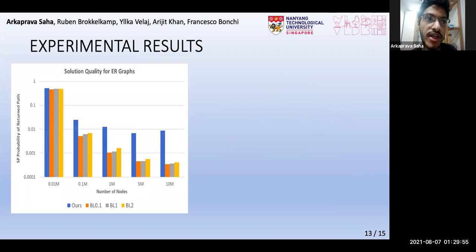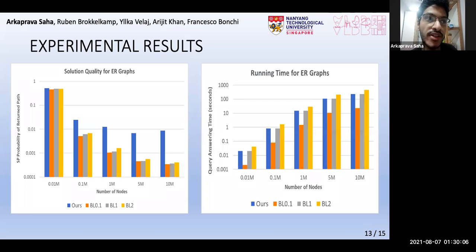As explained, BL2 is the best variant of the baseline in terms of solution quality. However, even that gets outperformed by our method, as shown in the figure on the left. Also, since the running time depends on the time threshold C, BL2 clearly takes longer than our method, as shown in the figure on the right. This shows the effectiveness and efficiency of our method.